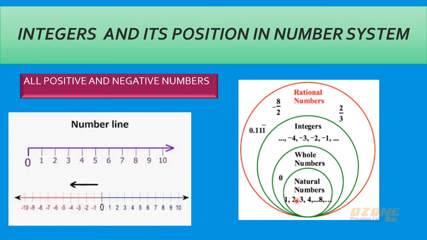Now we are going to study integers. Integers is nothing but along with these natural and whole numbers, if we include the negative numbers, then it is considered as integers. Next year you will study about rational numbers, where all the fractions also come under rational numbers. We will leave that one. We will study about integers now, and integers are denoted with the letter Z.